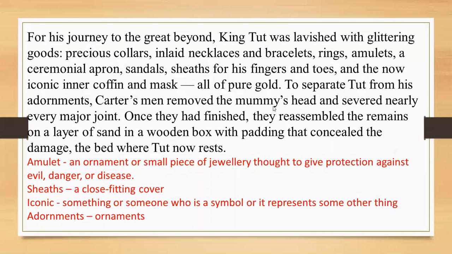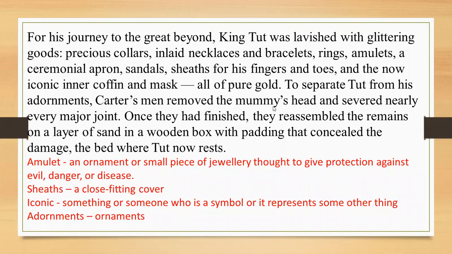For his journey to the great beyond, King Tut was buried with glittering goods: precious collars, inlaid necklaces, bracelets, rings, armlets, ceremonial aprons, sandals, sleeves for his fingers and toes, and the now iconic inner coffins and mask, all of pure gold.